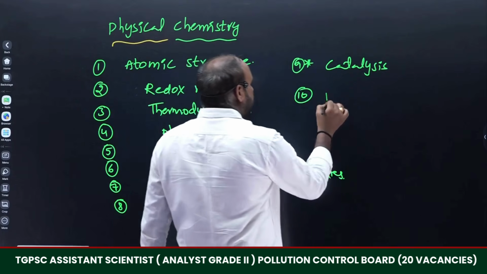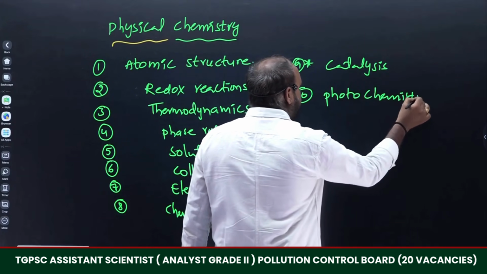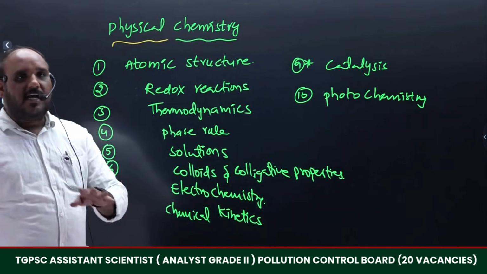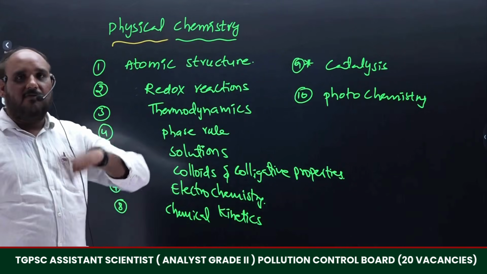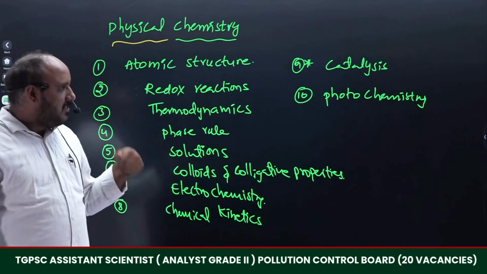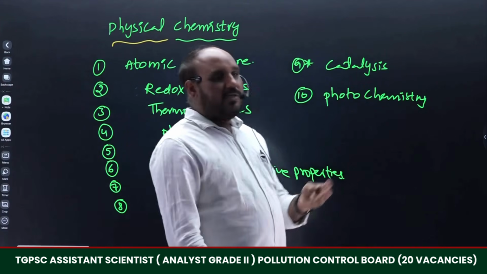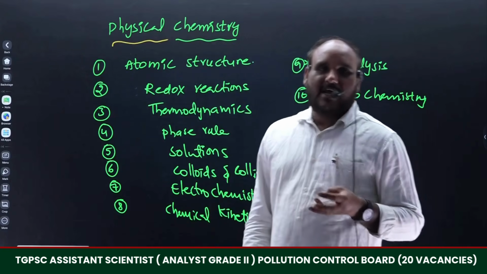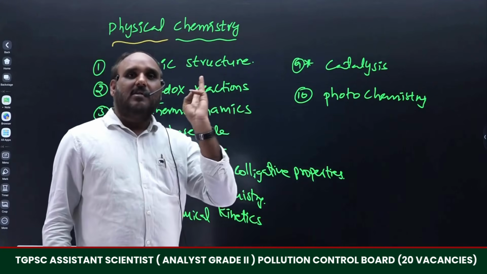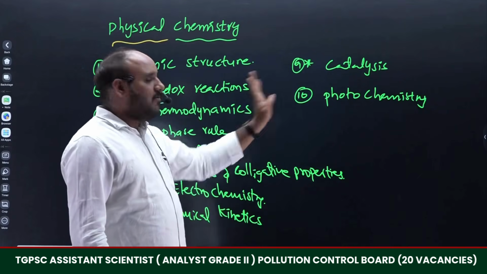Then coming to the last chapter, that is photochemistry. Those reactions are carried out in the presence of light only. Particularly, the reactions are carried out with the help of irradiation by light radiation, right? The rate of the reaction depends on the intensity of the light only. There are various laws, Grotthuss-Draper law, Stark-Einstein law, Franck-Condon principle. How they are related, and what is the particular term, that is quantum yield. Such things will be discussed in photochemistry.